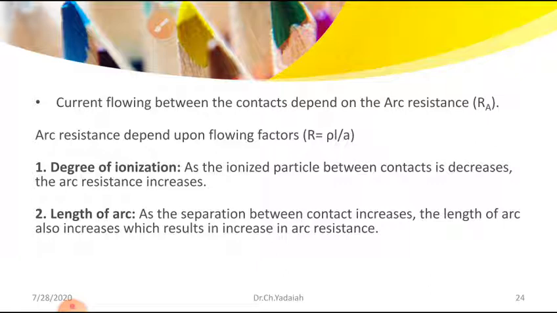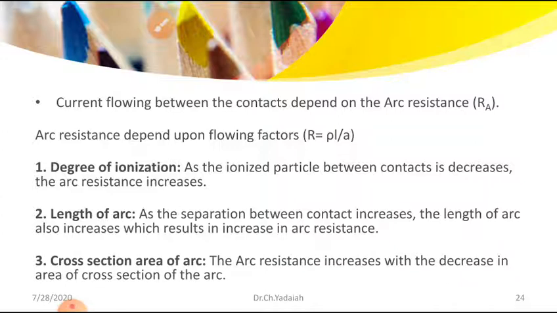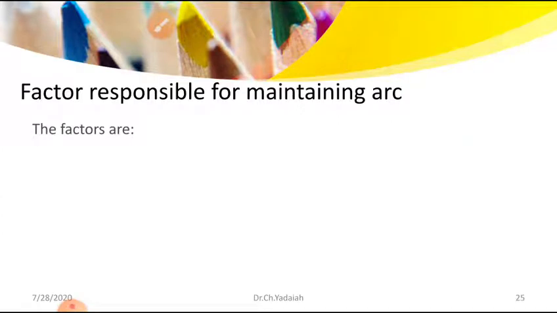Now, what are the factors responsible for maintaining the arc? Now the arc is developed. The arc should persist for a few cycles. What are the responsible factors? To maintain that, what are the main roles that help to maintain the arc? Let us see. Already we have seen the factors responsible for maintaining the arc.